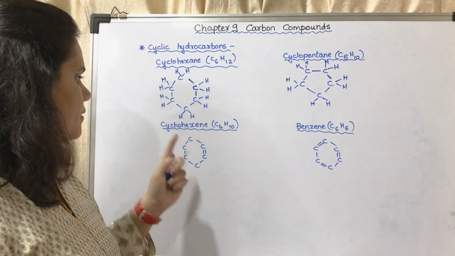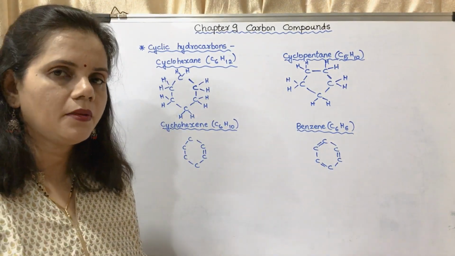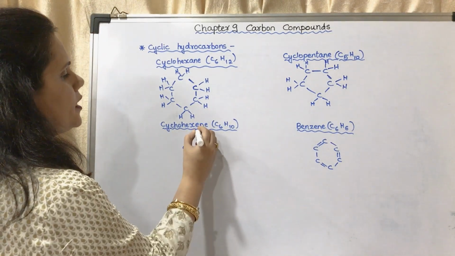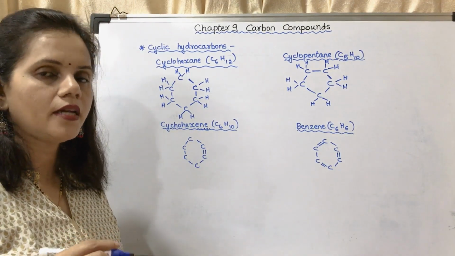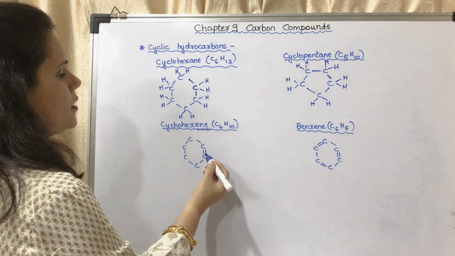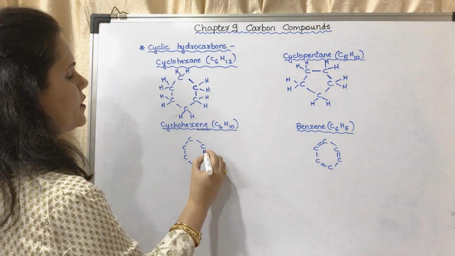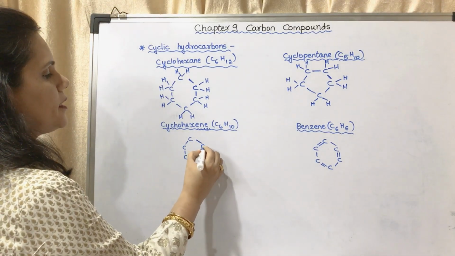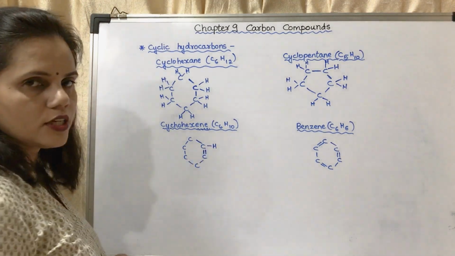Now on the next side they have shown unsaturated compounds, that means one double bond is there. That is cyclohexene. You may see in the name it is hexene. ENE means there is a carbon-carbon double bond. I have taken the carbon-carbon double bond here. Now if this is 2 and this is 1, for this carbon atom only 1 is left, so this will be having 1 hydrogen.